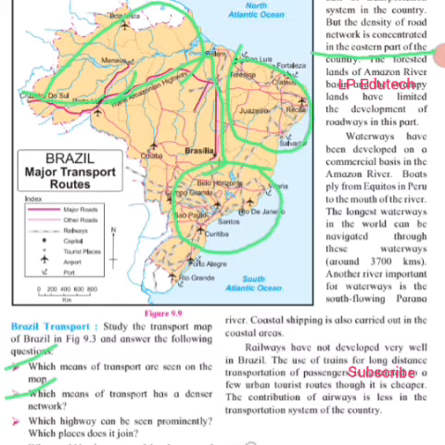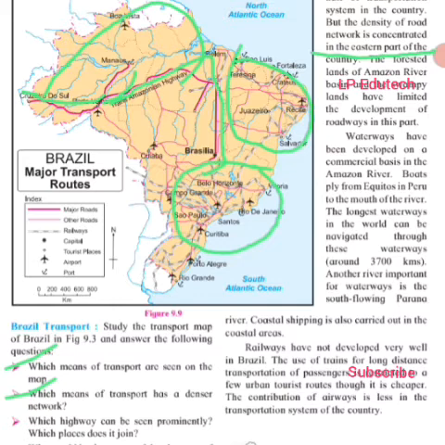Even boats ply from Iquitos in Peru to the mouth of the river. The longest waterways in the world can be navigated through these waterways. It's around 3,700 kilometers. Another river important for the waterway is the south flowing Parana River. Where it moves, it is the south flowing river Parana.